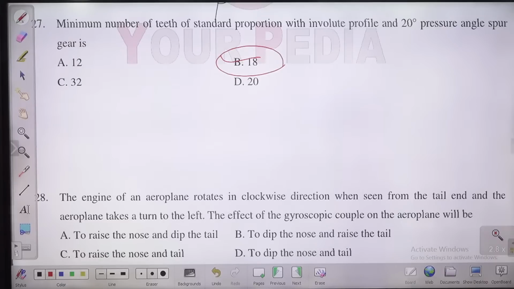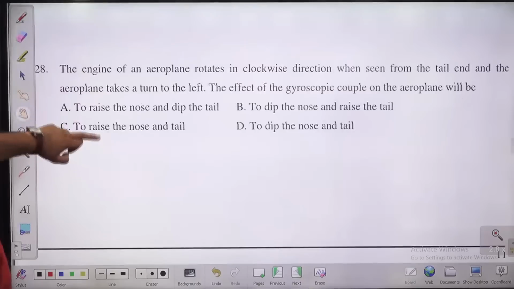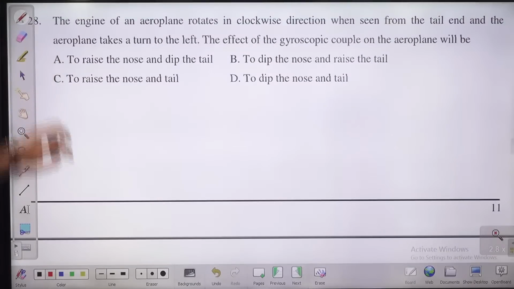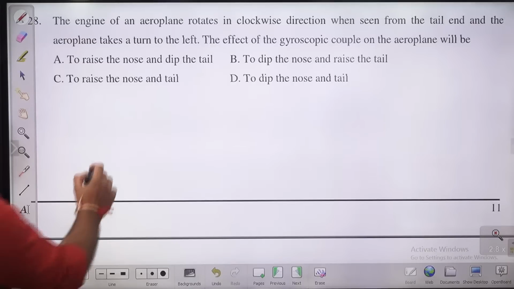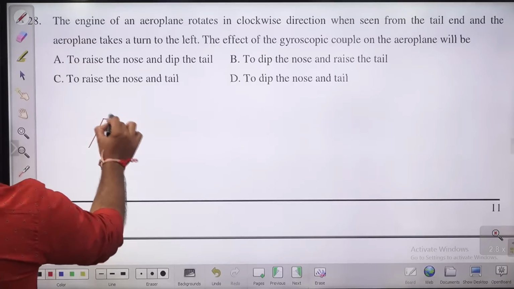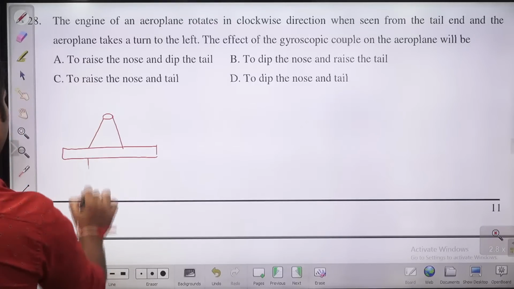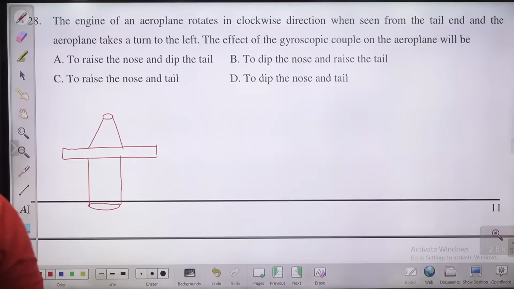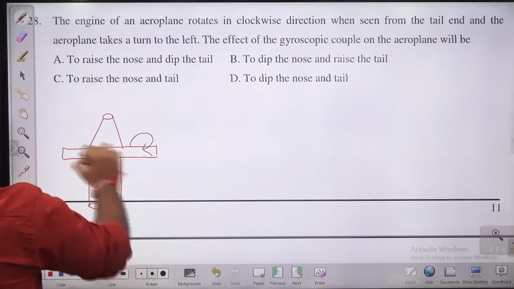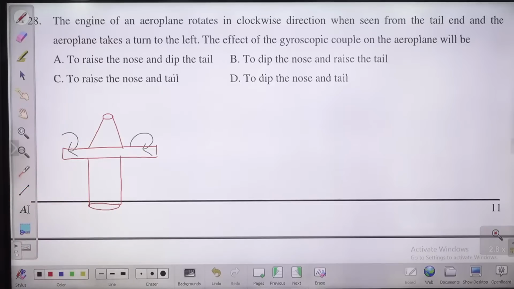Now let us move to the next question, question number 28. The engine of an aeroplane rotates in clockwise direction. Okay, something like this. Let me take a kind of diagram here, whatever I can draw at this moment. So something like this. So the engine rotates in clockwise direction. Let us take it. So the engine is rotating in what? Clockwise direction, when seen from the tail, so you are watching from the tail.